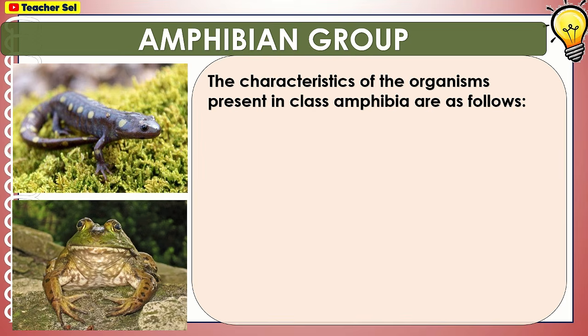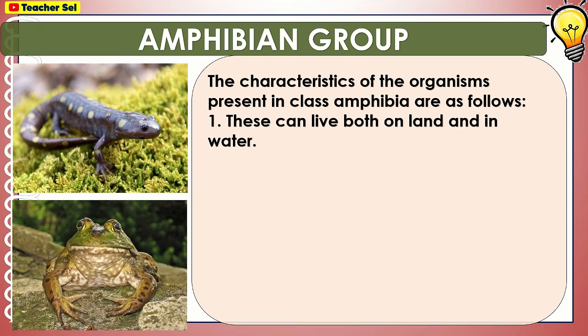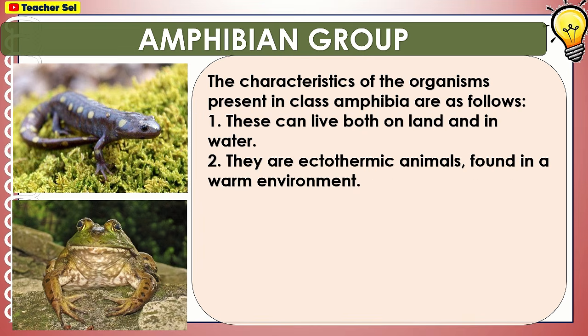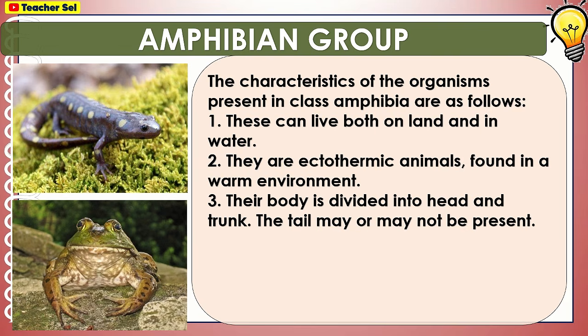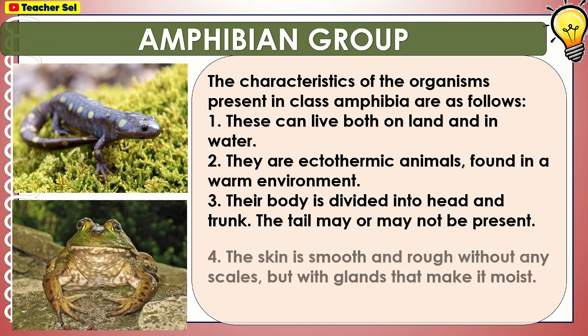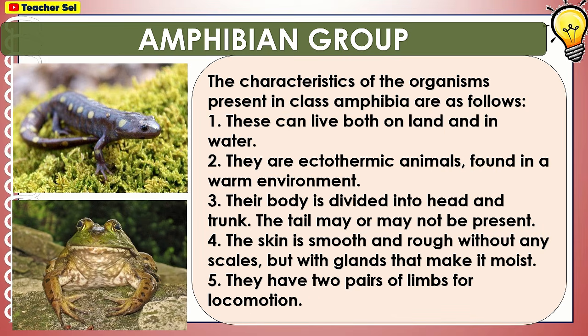The characteristics of the organisms present in class Amphibia are as follows. They can live both on land and in water. They are ectothermic animals found in a warm environment. Their body is divided into head and trunk. The tail may or may not be present. The skin is smooth and rough without any scales, but with glands that make it moist. They have 2 pairs of limbs for locomotion.